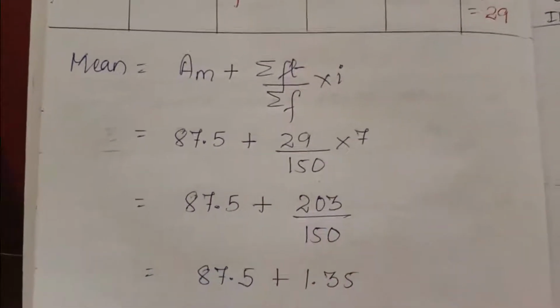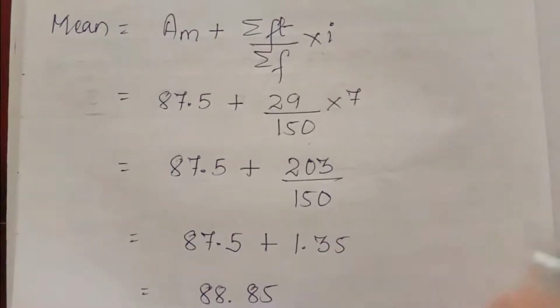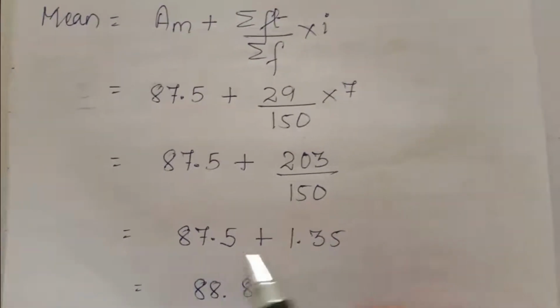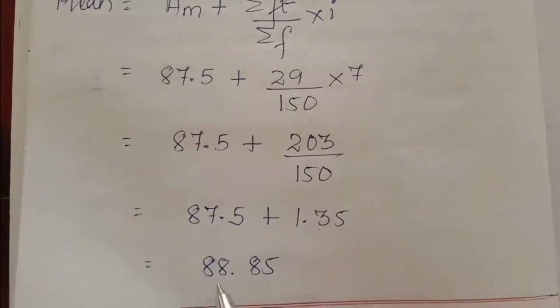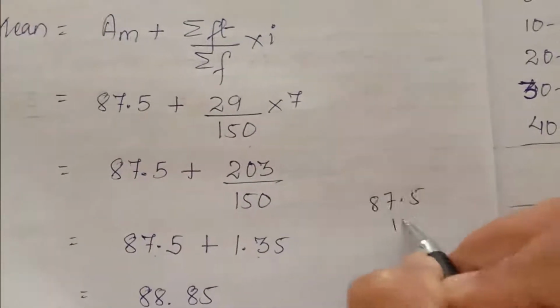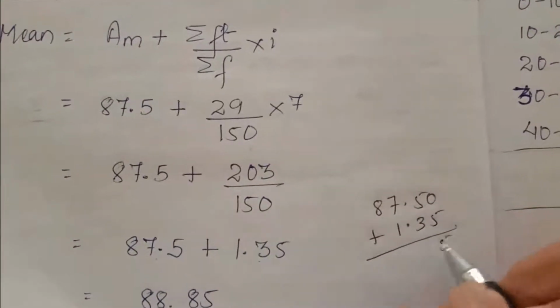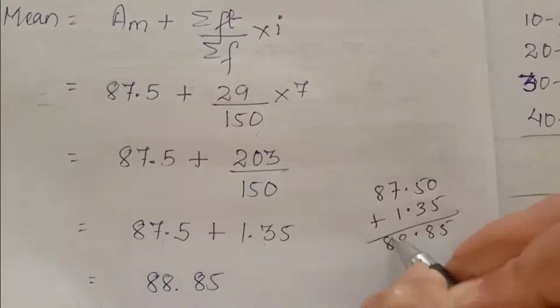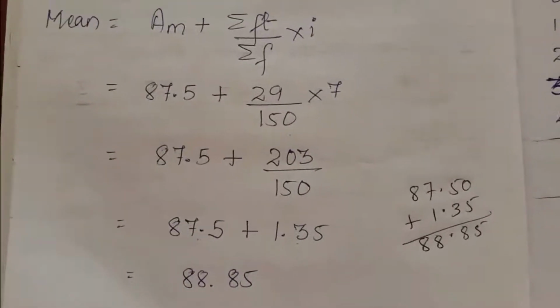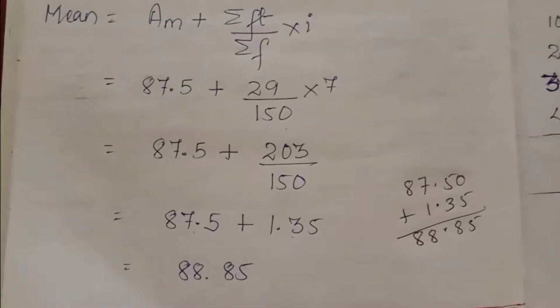Don't take LCM. It will be too complicated. You divide this 203 by 150, which is 1.35. So add these two values, 87.5 and 1.35. It will be 88.85. So the remaining questions you try to solve by step deviation and shortcut method.